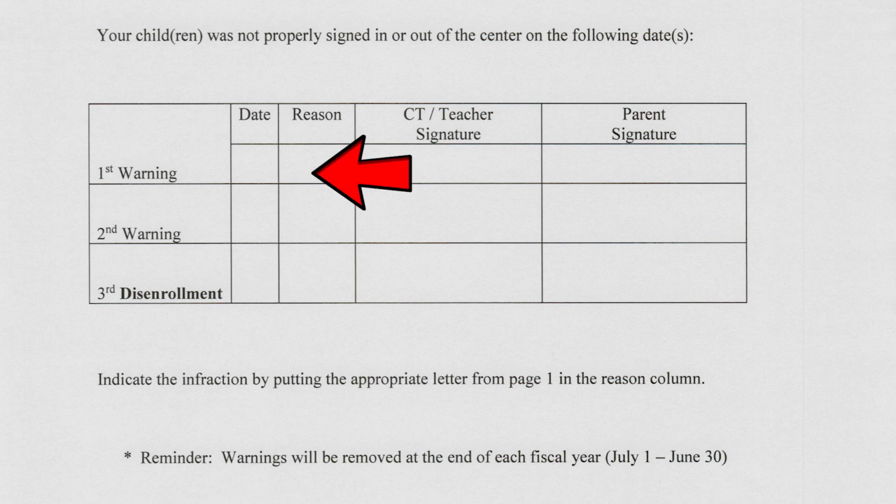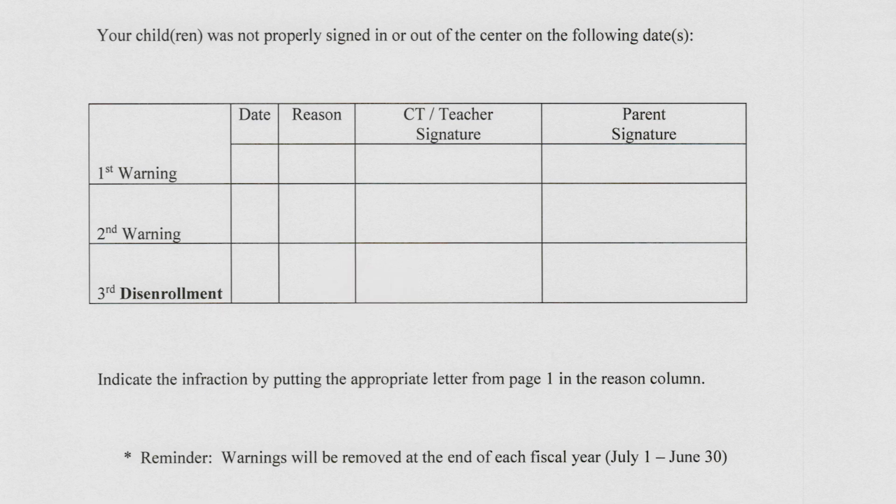The first warning will be documented here. The site supervisor or the teacher will go over each error with you to help you not make it again. They'll also give you a copy of the signing out requirements at that time and review the correct way to do that. If you have a second warning, it'll be documented here as well. The third time that you make the mistake, you can be disenrolled from the program.